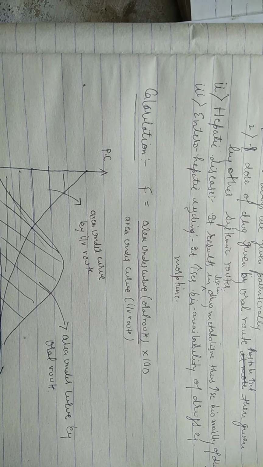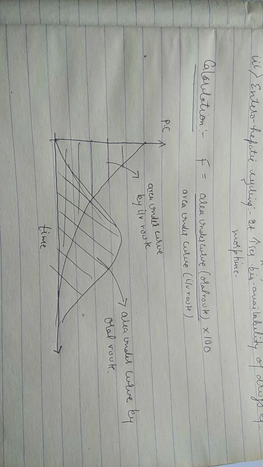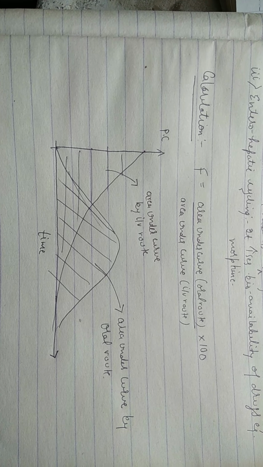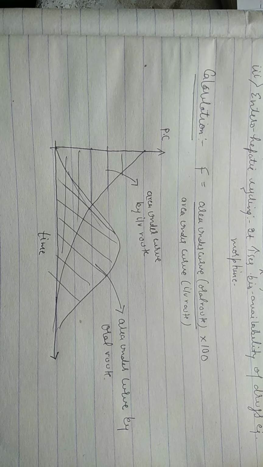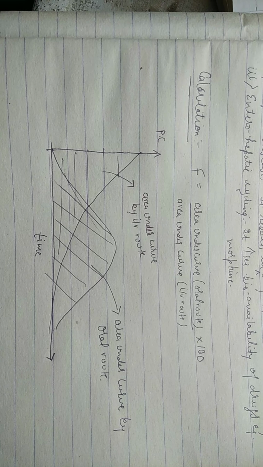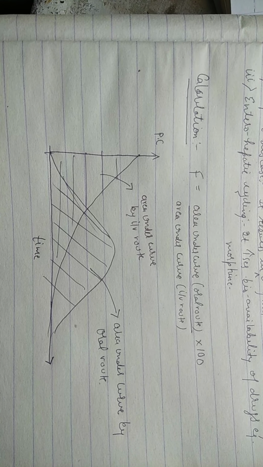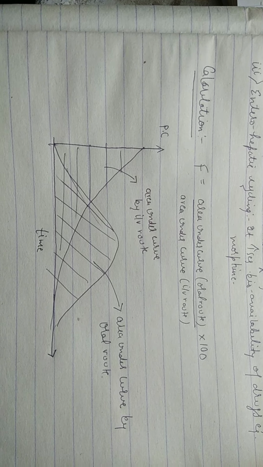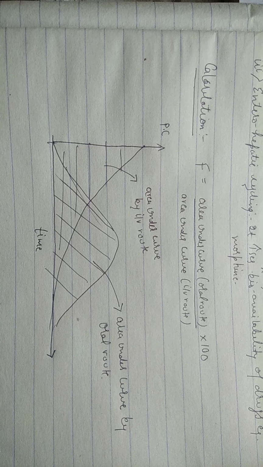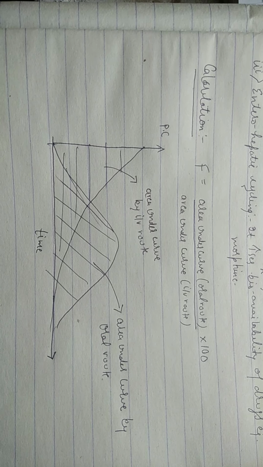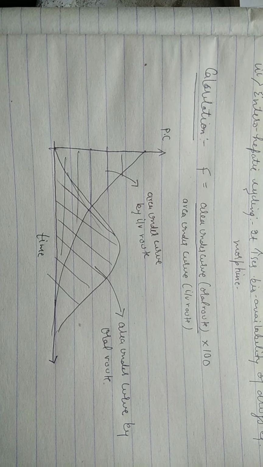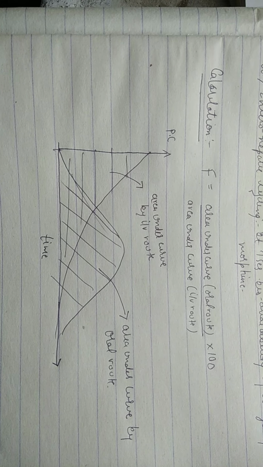An example is morphine. We can also calculate the bioavailability by making a curve. First of all, we make the curve when the drug is given through oral route. Then we make the curve when the drug is given via IV route, or intravenous route. So how can we calculate the bioavailability through these curves? Bioavailability, F, is equal to the area under the curve of oral route divided by the area under the curve of IV route, into 100. When we calculate this ratio, we get the bioavailability of that drug.